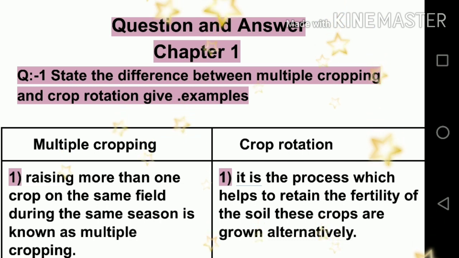First question is, state the difference between multiple cropping and crop rotation. Give examples. So what do we mean by multiple cropping and crop rotation? Raising more than one crop on the same field during the same season is known as multiple cropping. And crop rotation is the process which helps to retain the fertility of soil. These crops are grown alternately.